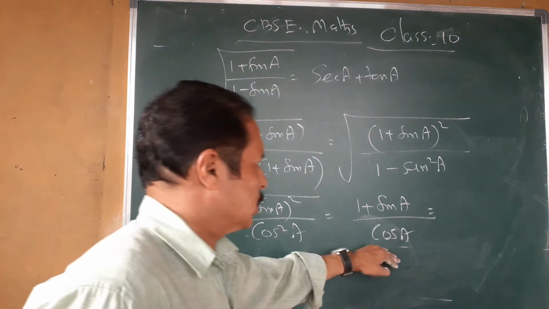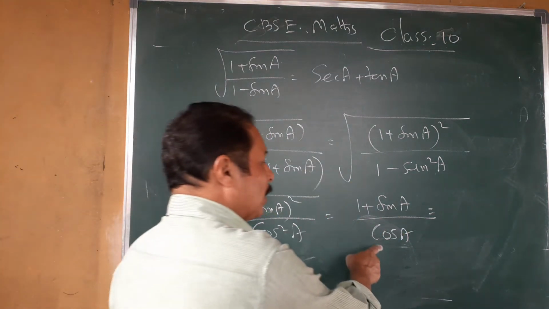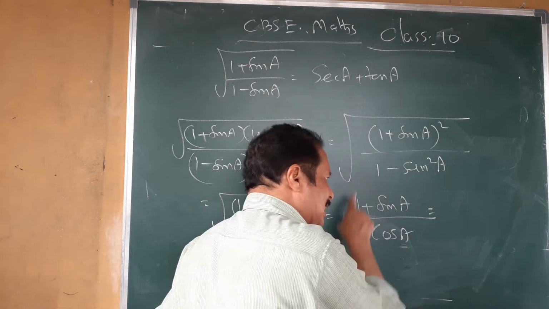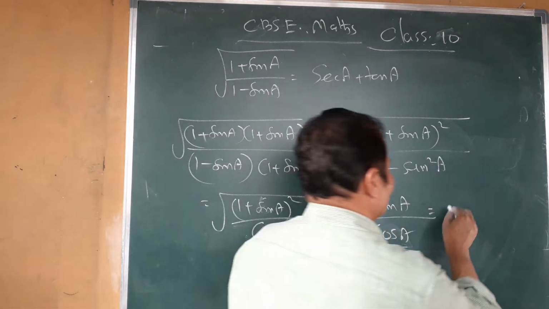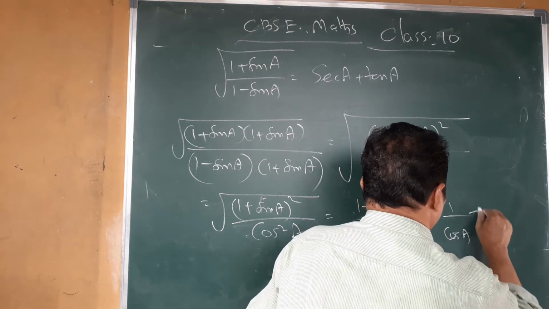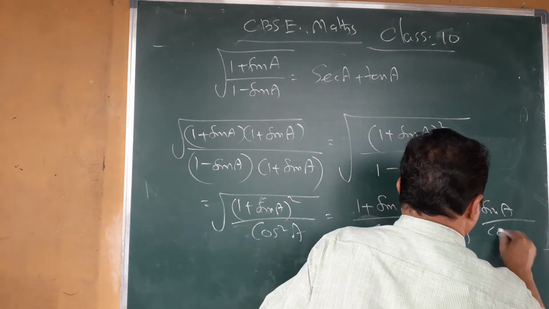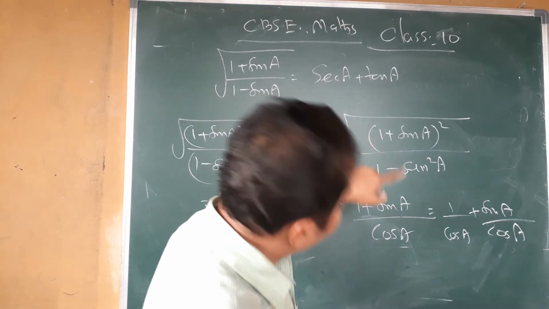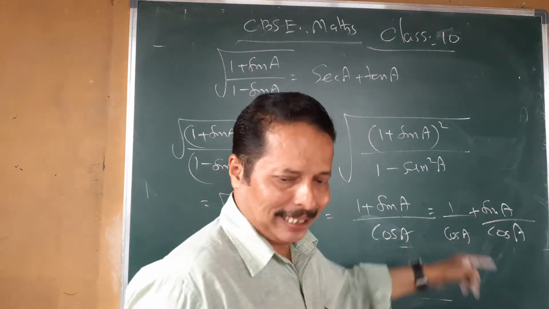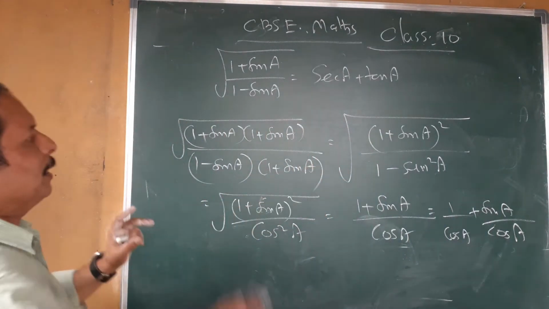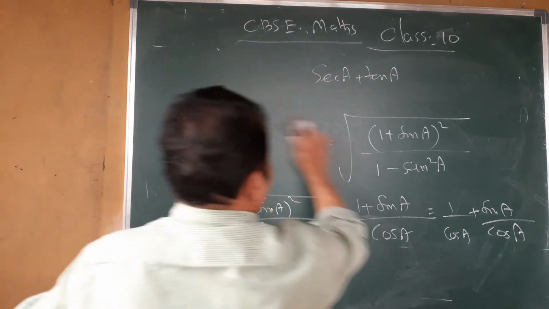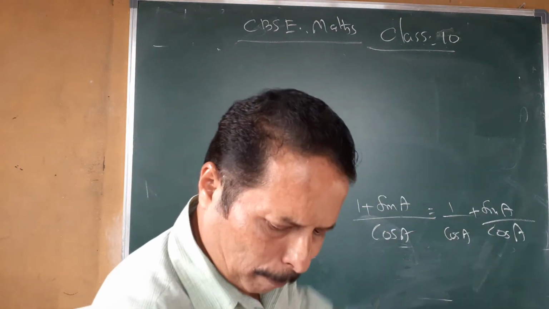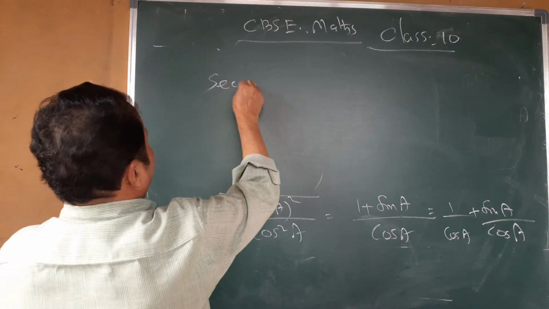You take the roots, and cos a is the denominator of this term and that term. So you get 1 by cos a plus sin a by cos a. This is the denominator for 1 and sin a. You get the idea? Is it up to this step? And the last answer is 1 by cos a equal to sec a.